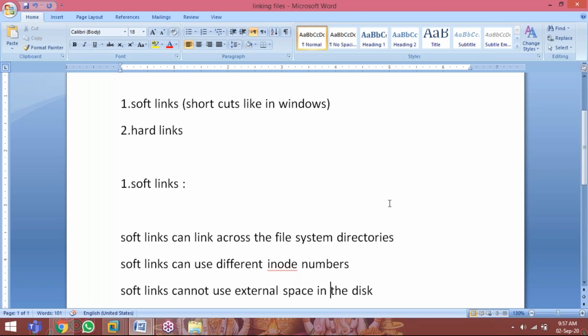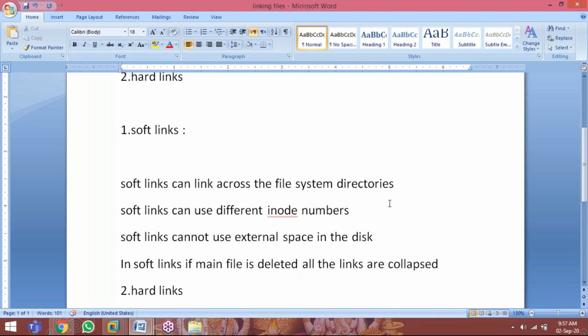Soft links we generally use for scripting purposes. The main script will be linked in different locations. Hard links we generally use for main configuration files. So you can make some links in different locations. If the main file is deleted also, you can take back your configuration files. So soft links are mainly for scripts, linked in different locations. Hard links are mainly for important, critical configuration files.